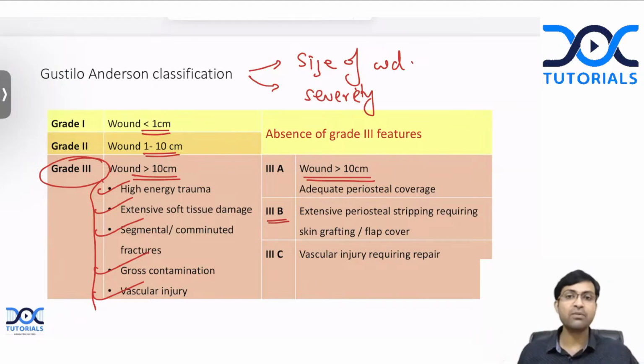Type 3B, what happens is that there is a large wound with soft tissue loss. A part of the soft tissue covering the bone is lost.